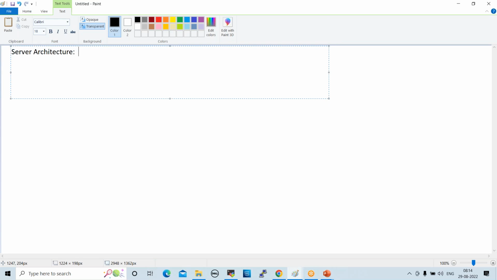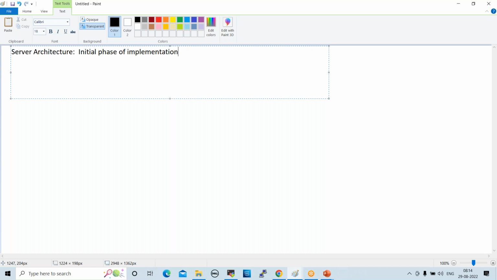Server architecture, in the first phase of implementation, the initial phase or stage. So this is the first phase, the initial phase of implementation.